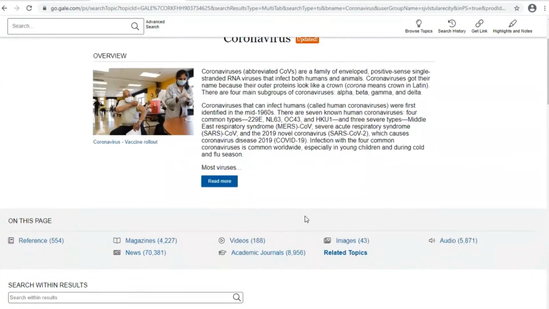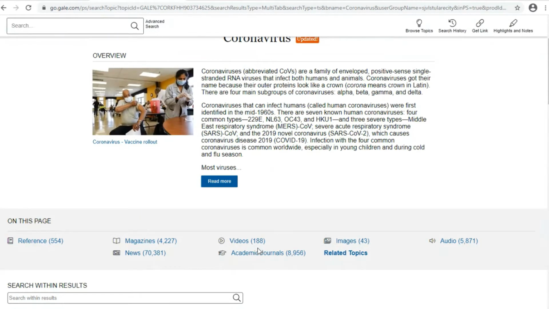If you want to read more, you can click on Read More, but I want to also point out to you that on this page, it's letting you know here that there's 554 reference articles, 4,227 magazine articles, 70,381 news articles, as well as 188 videos and images, etc., about coronavirus.